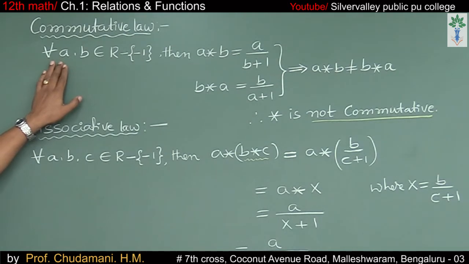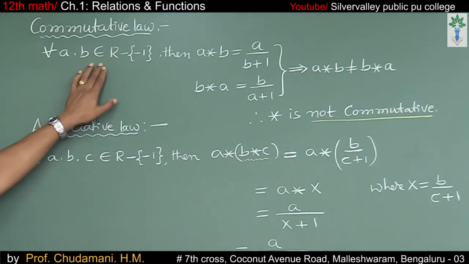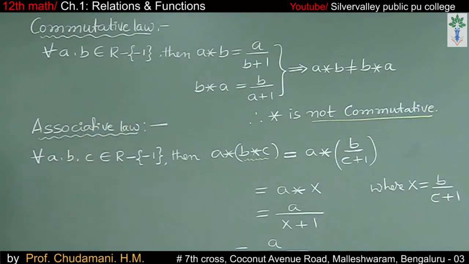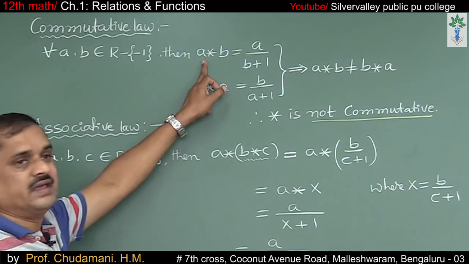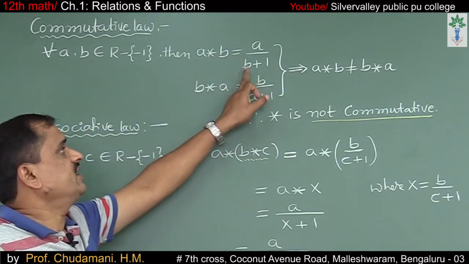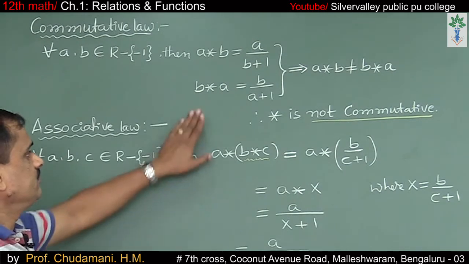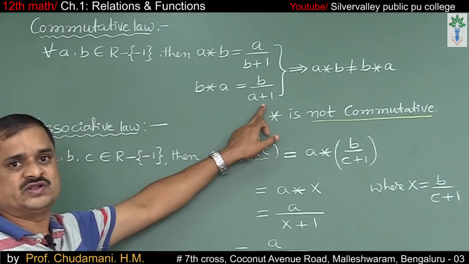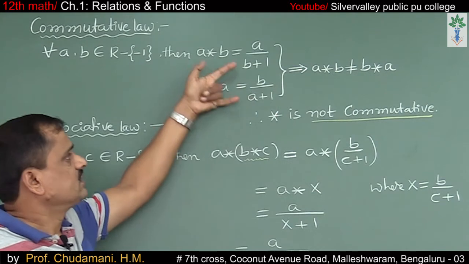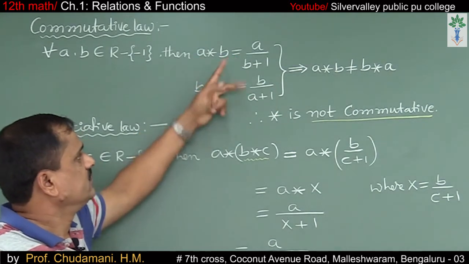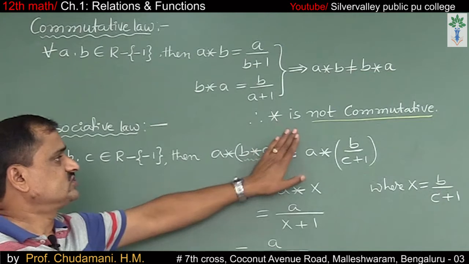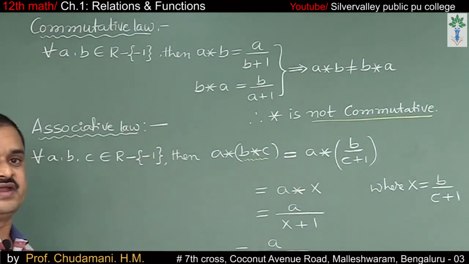Commutative law. For all A, B belongs to the set of real numbers except minus 1, A star B is equal to A divided by B plus 1, and B star A is equal to B divided by A plus 1. This implies clearly these two are not equal. Therefore, A star B is not equal to B star A. That's why star is not commutative.